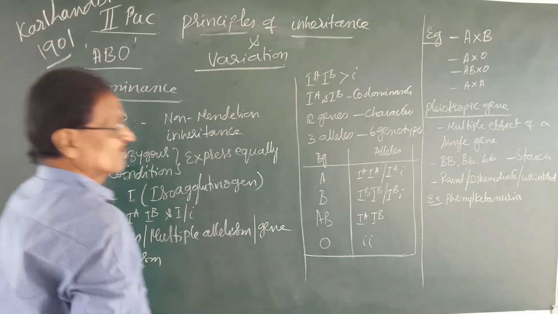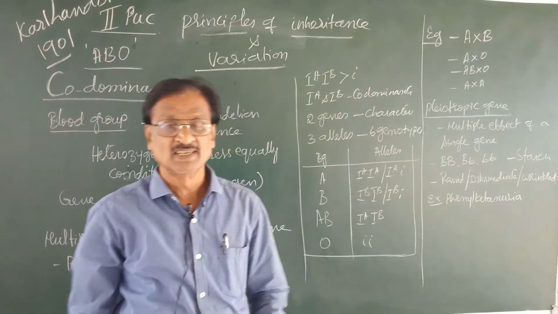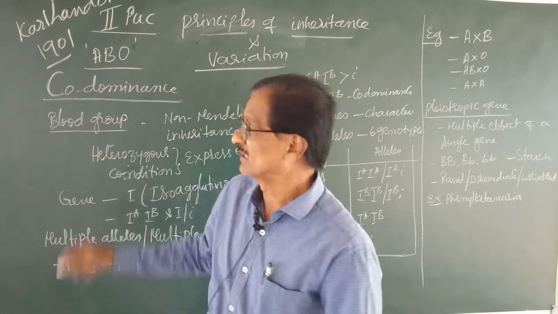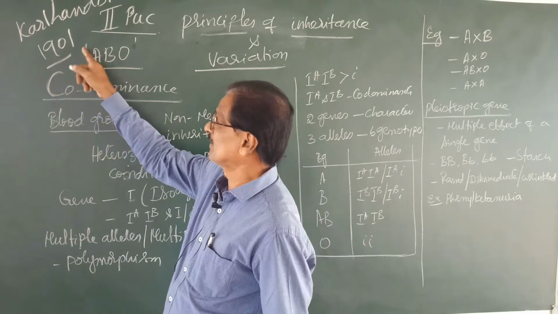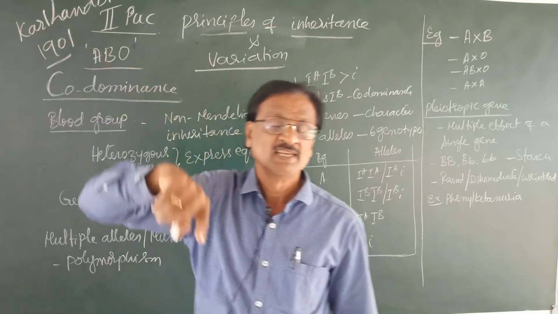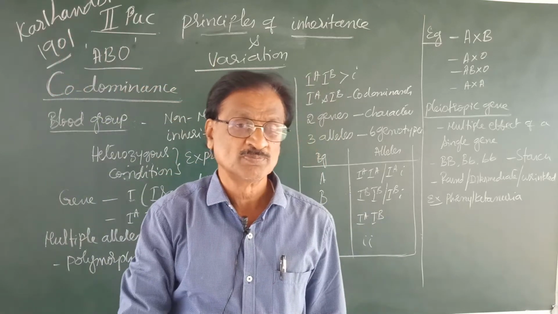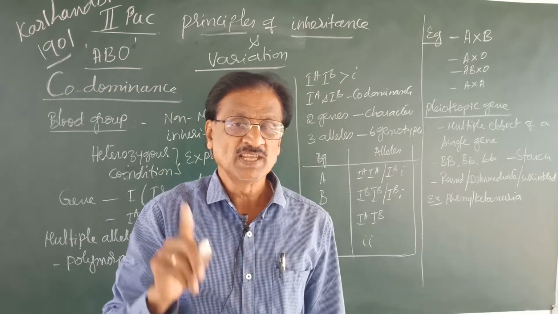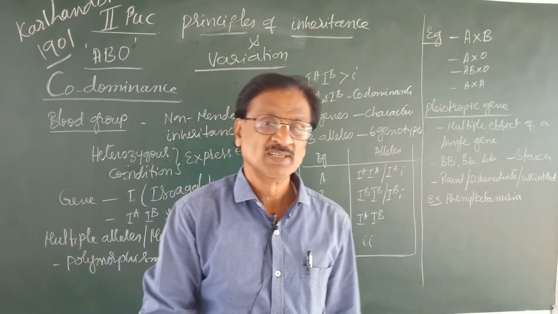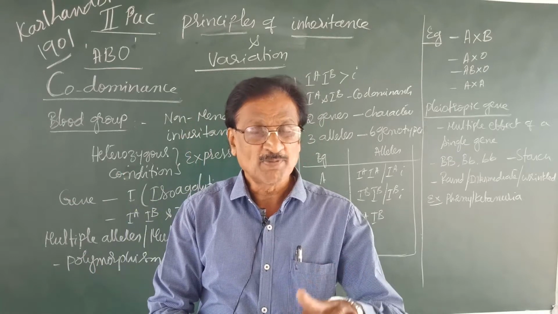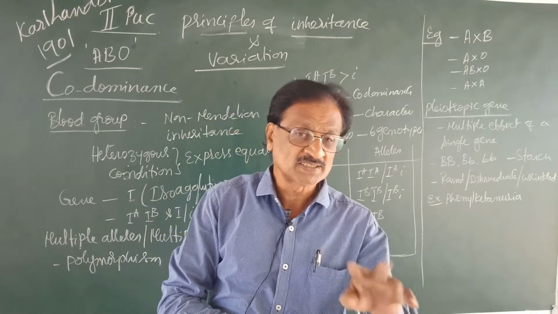In some books it was given as 1900, and in some books 1901. He was a Nobel laureate. He discovered the blood group. So A, B, AB and O blood group, based upon the type of antigen found on the surface of the RBCs.